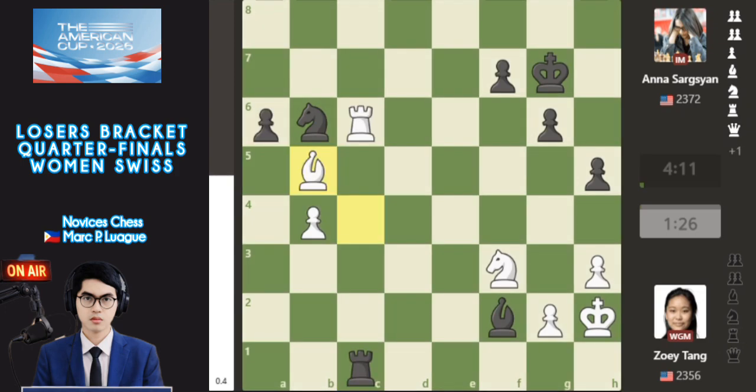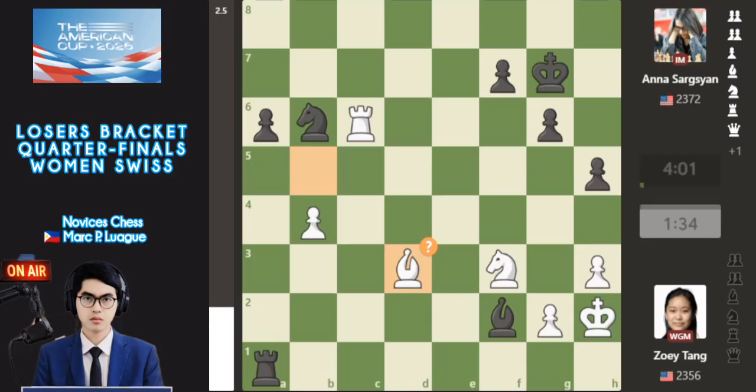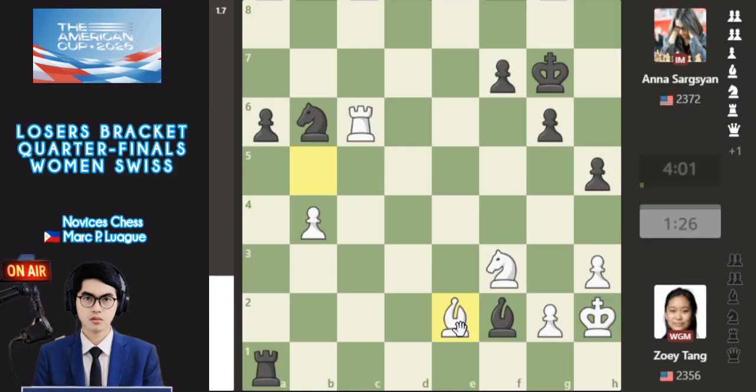Okay, so back there, this one with rook a1 by Sargsyan, bishop d3. Oh my god, another very bad move by the WGM. The better move is bishop e2. What the better move with Zoey Tang here. So this is slightly better for White here.